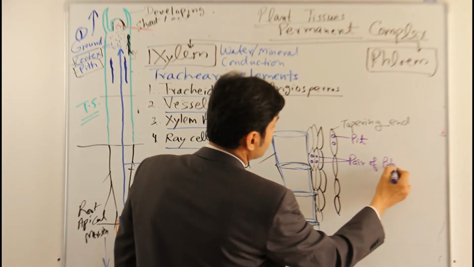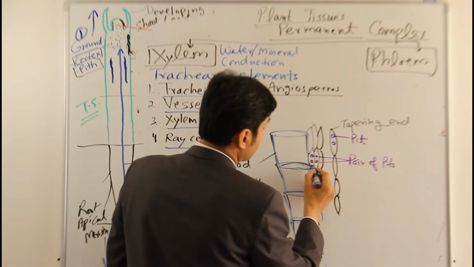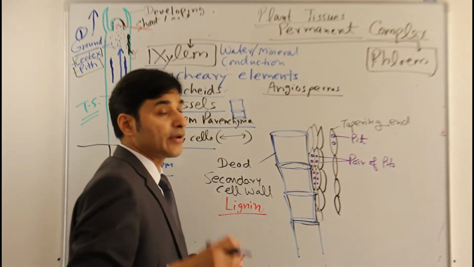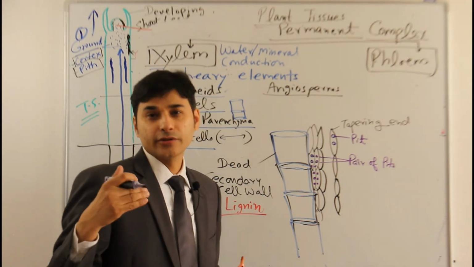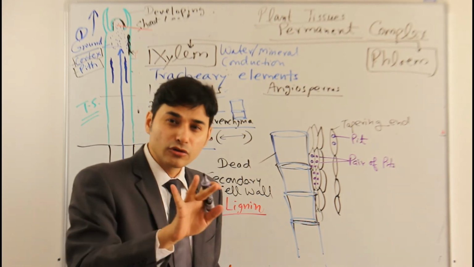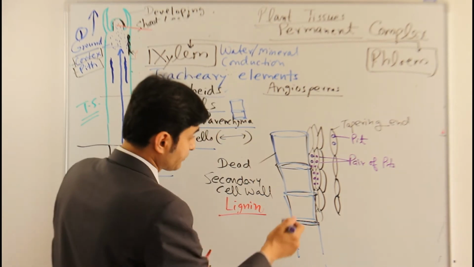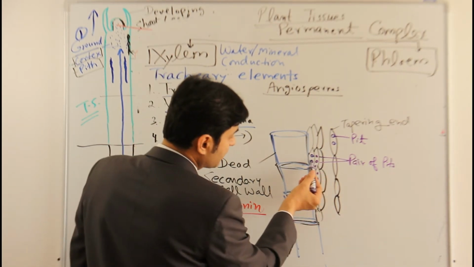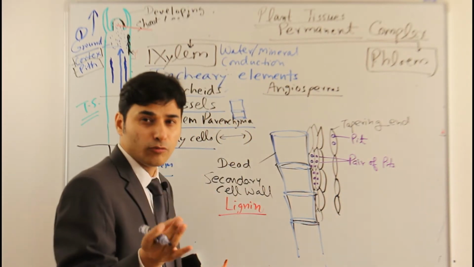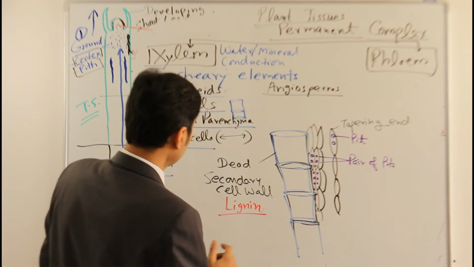These are the places where the water can move, because primary cell wall is permeable to water, but the secondary cell wall is not permeable to water. So, the water can move through these pairs of pits where no secondary wall is formed, where no lignin is deposited.